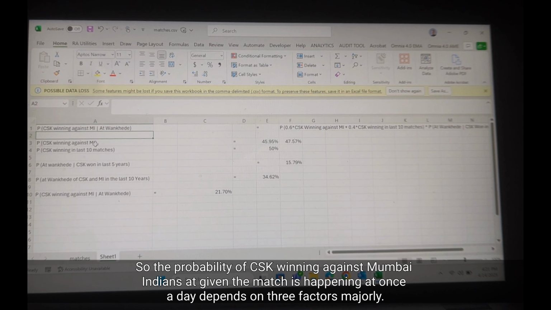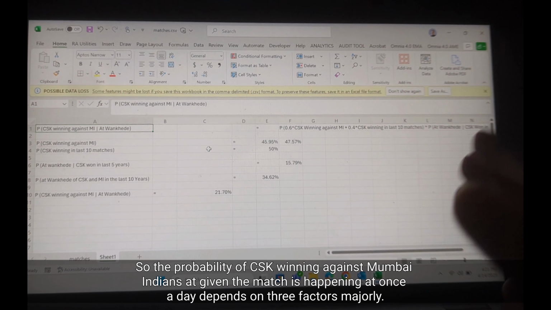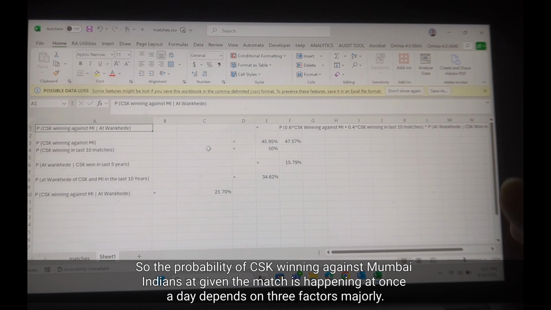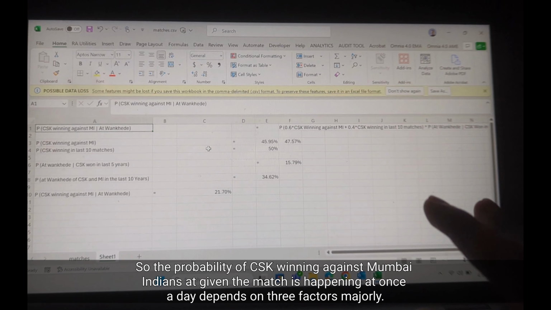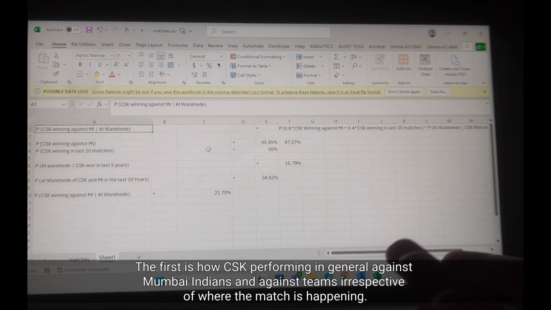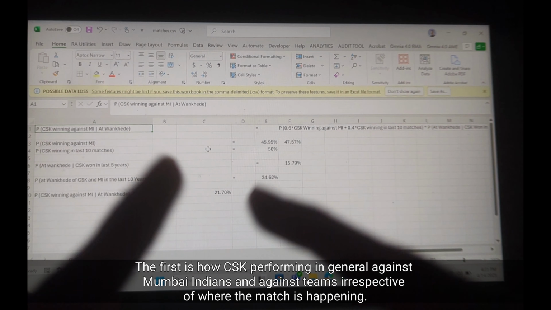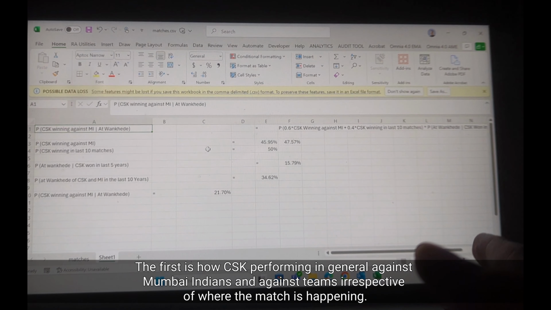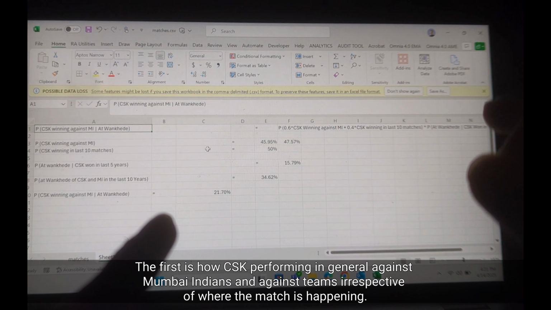So the probability of CSK winning against Mumbai Indians, given the match is happening at Wankhede, depends on 3 factors majorly. The first is how CSK is performing in general against Mumbai Indians and against teams, irrespective of where the match is happening.